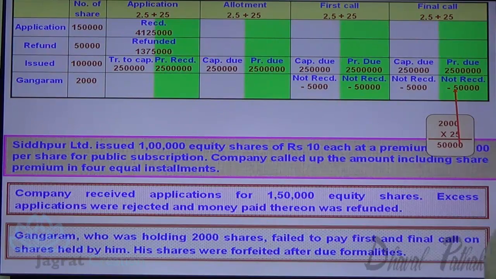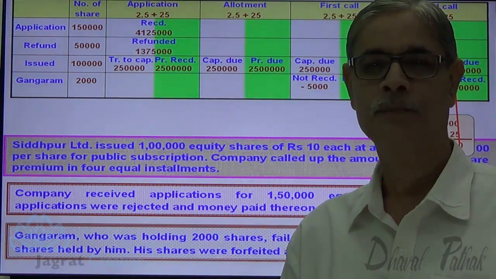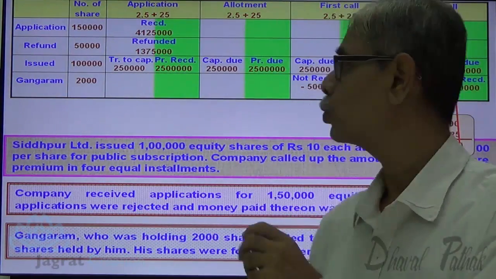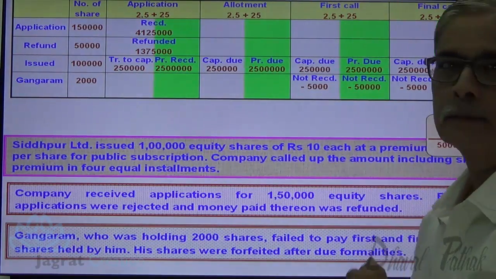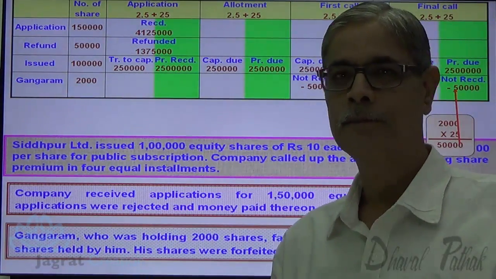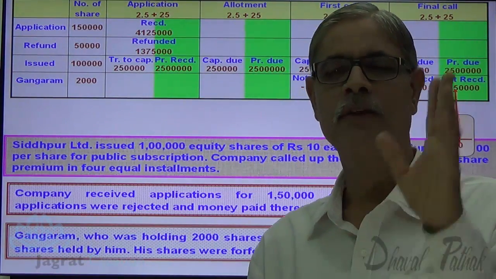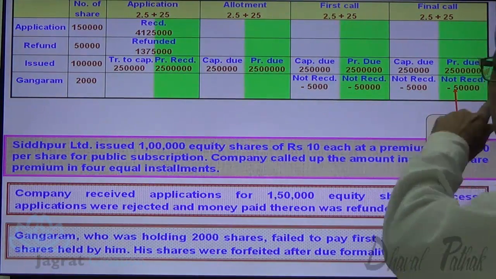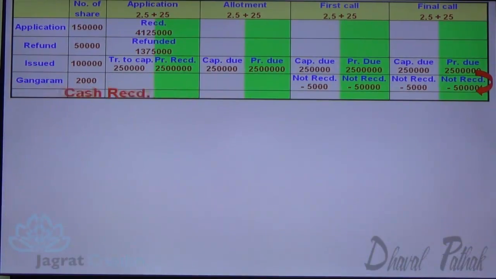This capital not received and the security premium not received, both together make 50,000 plus 5,000, 55,000, the amount not received with first call. Same way, 55,000 not received with final call. So how much amount have been received? Total amount due minus not received is equal to the amount received.